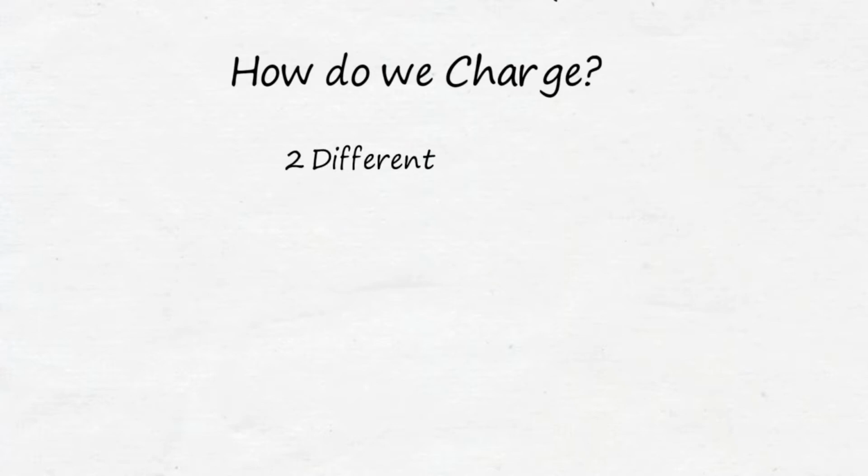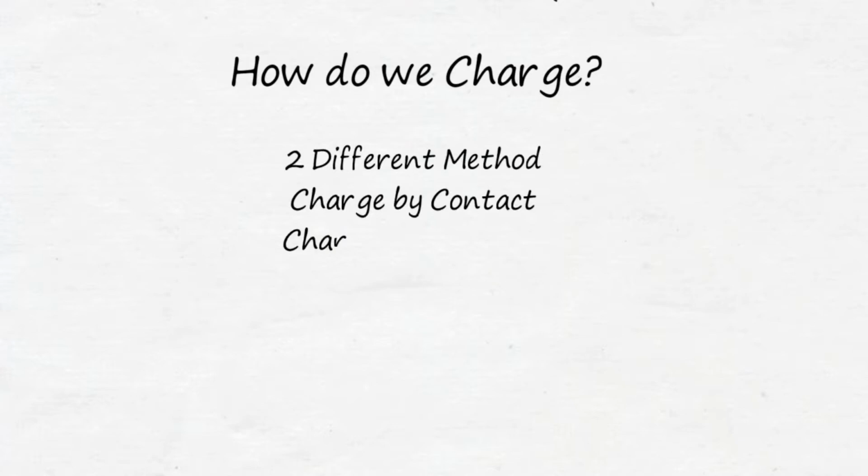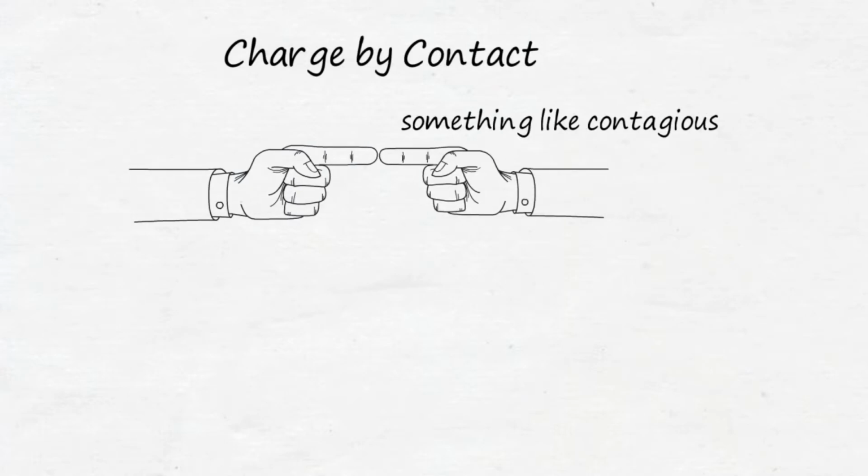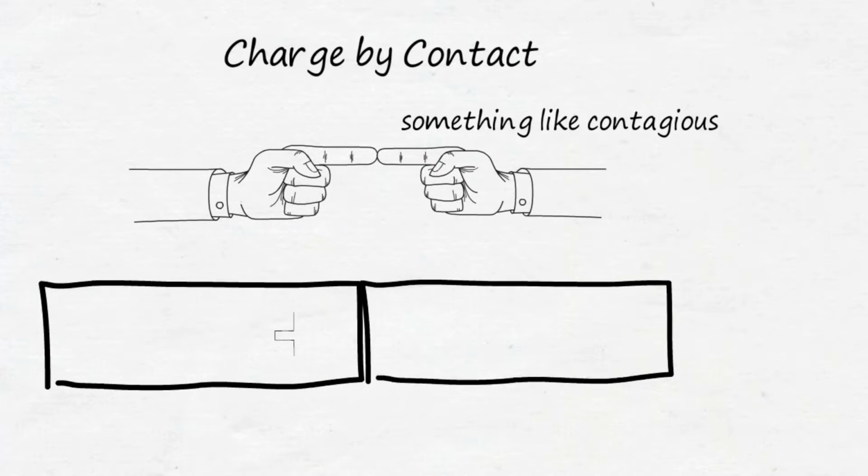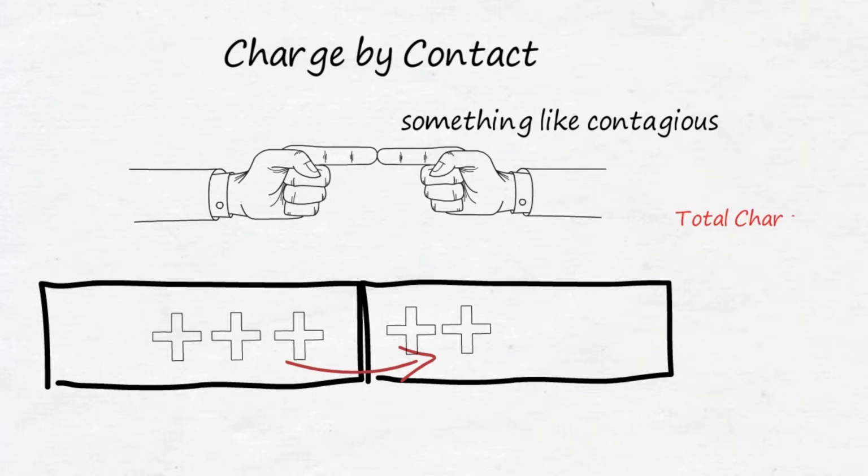Now the question is, how do we charge? We are going to discuss two different methods of charging: charging by contact and charging by induction. Charging by contact. You can simply think of this as something which is contagious, which spreads just via touch. If you bring a positively charged conductor in contact with a neutral conductor, some of the positive charges move to the neutral conductor, making both of them slightly positive, keeping the total charge conserved. This is called charging via contact. Simple and easy.